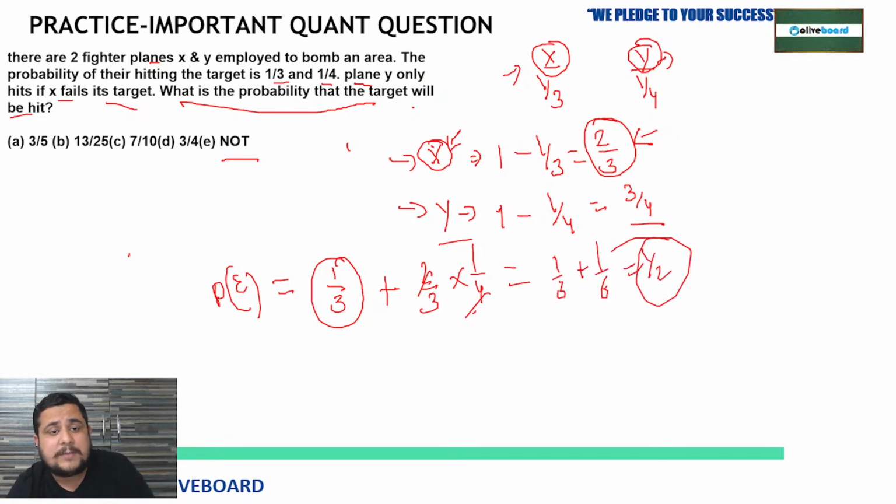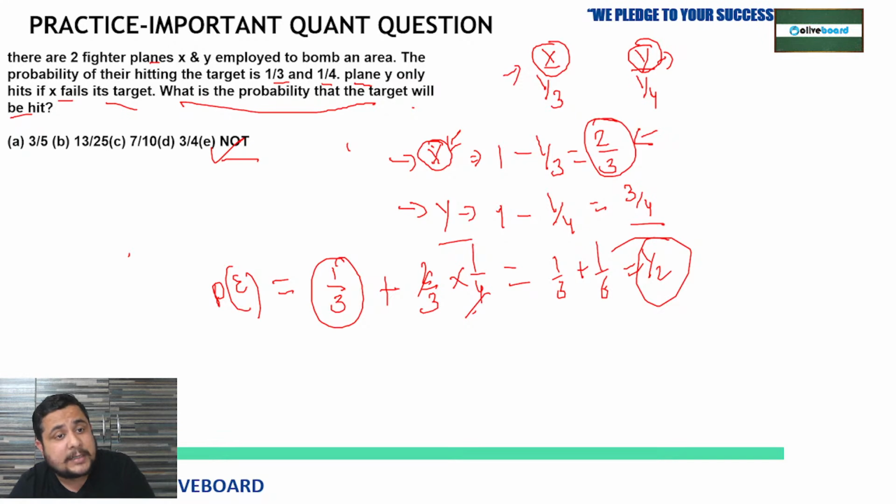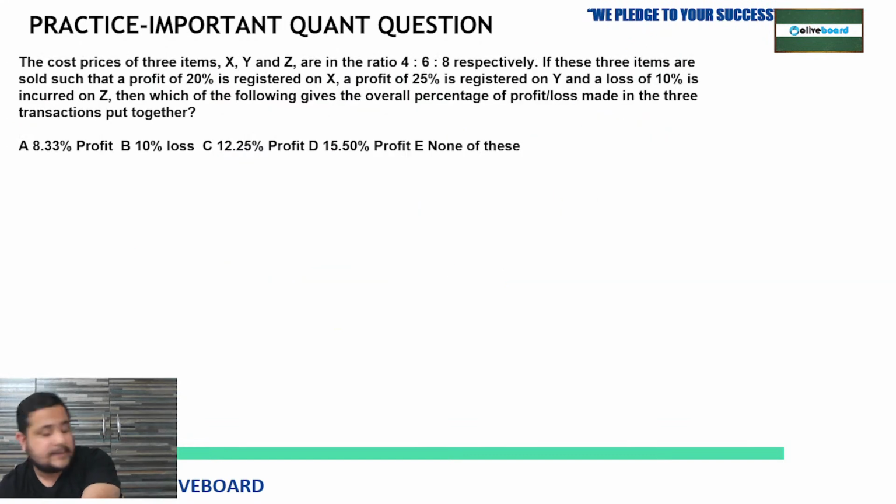So the answer will be none of these. The answer is not available in the options. 1 by 2 will be the correct answer, the probability that the target will be hit in any case, whether by plane X or plane Y. It doesn't matter. So 1 by 2 is not available in the options, so we'll go with option E, none of these. Now let's move on to the next question.